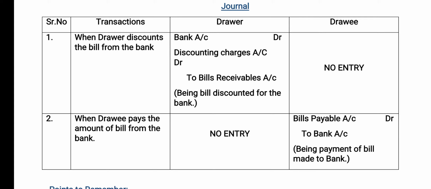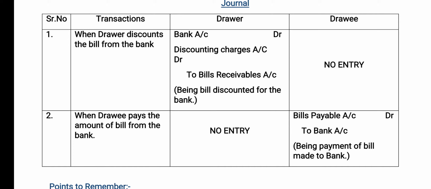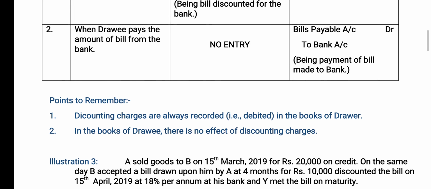In bills receivable I write the full amount, in bank the amount received, and in the discounting charges column the charges. When the drawee pays the amount of the bill, there will be no entry in the drawer's accounts, because the payment goes directly to the bank. It will happen in the drawee's books: bills payable account debited to bank account. It will become clearer from the illustration given below.